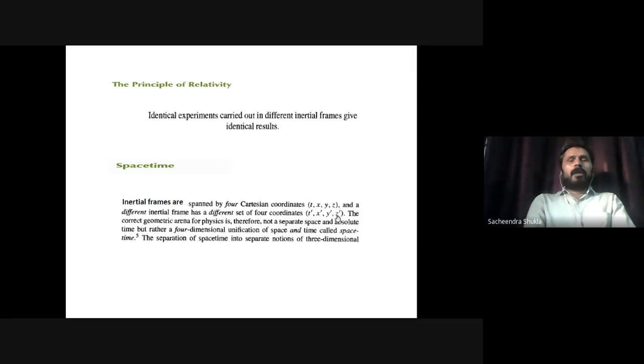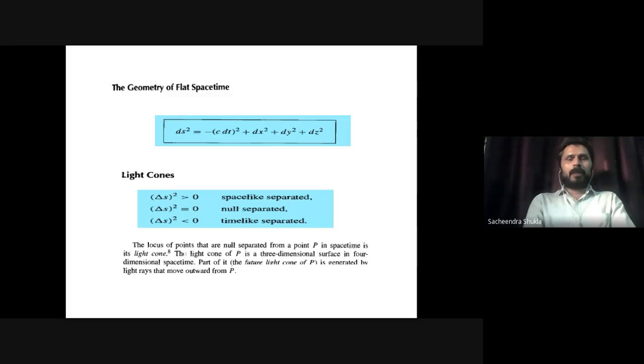So from now onwards, if I need to draw any experiment and the reference system, I will use two components, in fact four components, but on paper I can only show two components perfectly. So I will use the x coordinate and the t coordinate. The t coordinate will be the time, the x coordinate will be the space dimension. Any event will be represented by the time at which it occurred and the space component at which it occurred. And further, as I said just now, things that are stationary in space are actually moving with time. That has also to be kept in mind, and all those concepts of world line and other things originate from here only.